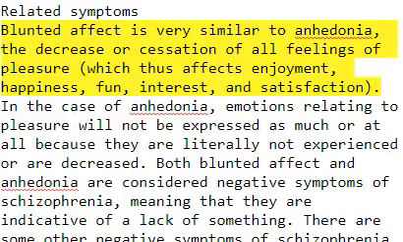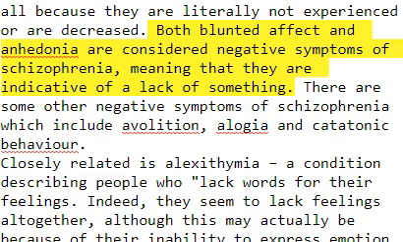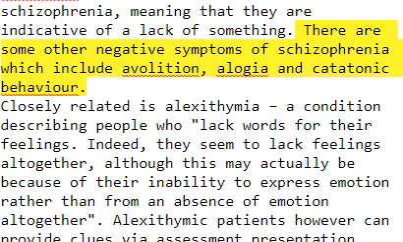Related symptoms. Blunted affect is very similar to anhedonia, the decrease or cessation of all feelings of pleasure, which thus affects enjoyment, happiness, fun, interest, and satisfaction. In the case of anhedonia, emotions relating to pleasure will not be expressed as much or at all because they are literally not experienced or are decreased. Both blunted affect and anhedonia are considered negative symptoms of schizophrenia, meaning that they are indicative of a lack of something. There are some other negative symptoms of schizophrenia which include avolition, alogia, and catatonic behavior.